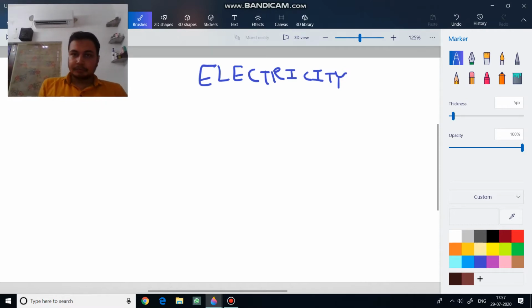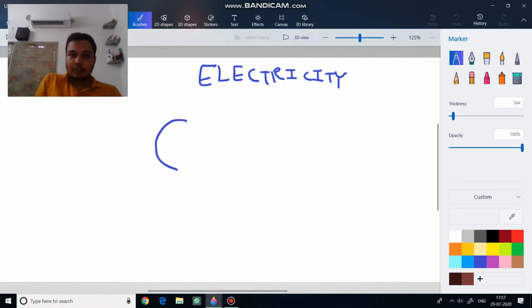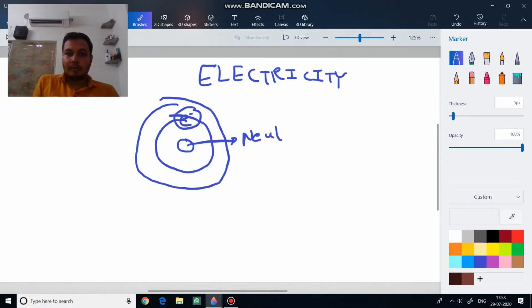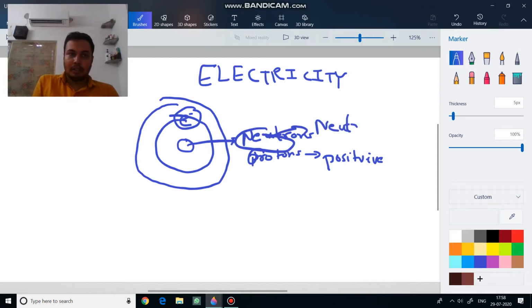Okay. So first, most of the students would know, still I would tell you about the structure of an atom. An atom consists of a nucleus, and surrounding it there are orbits in which the electrons revolve, and in the nucleus the neutrons and protons are present. These protons have positive charge, as you can remember by P and P, while neutrons are neutral, they don't have charge, and these electrons have negative charge.